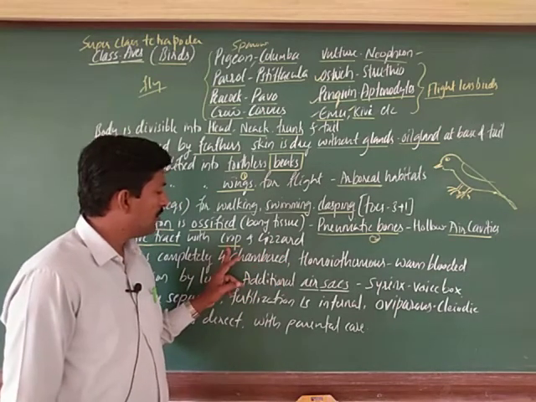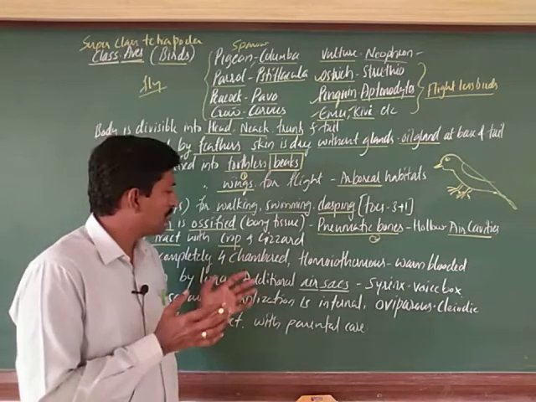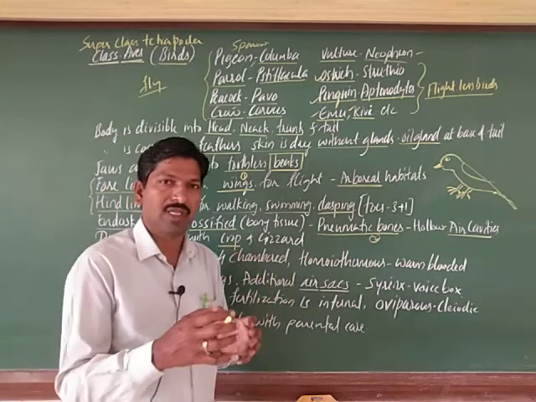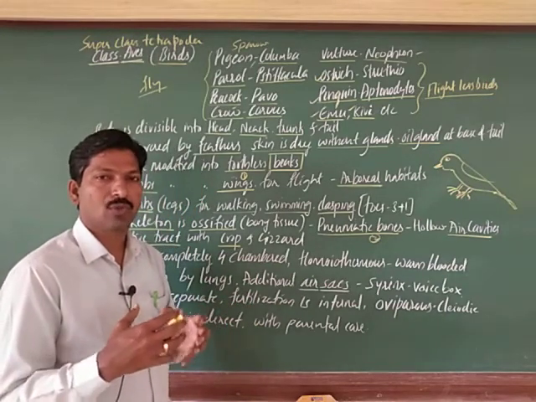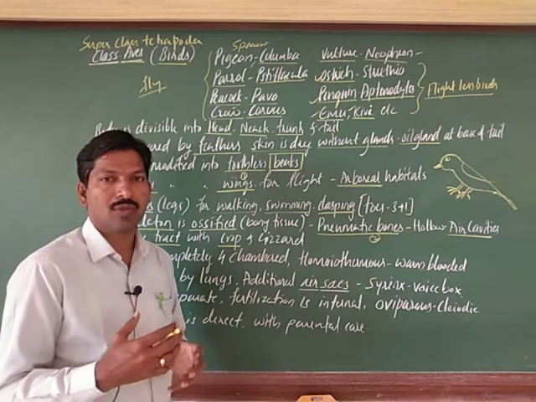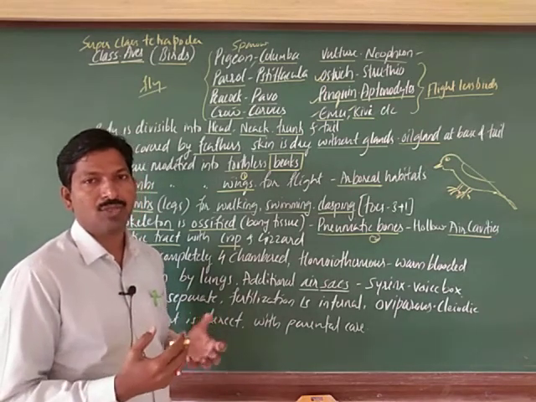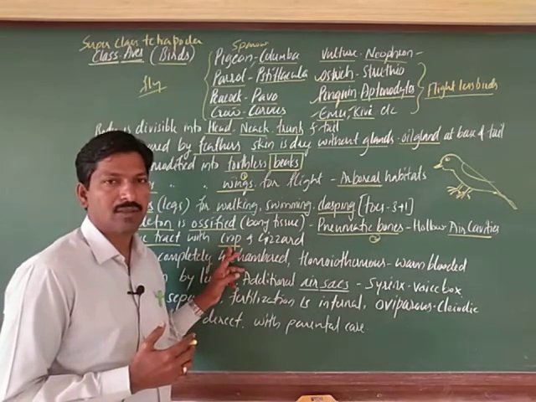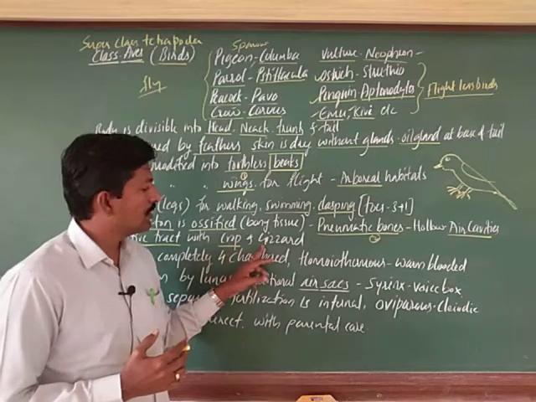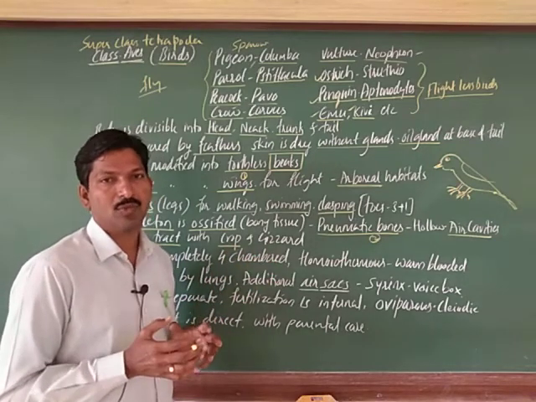At the end of the esophagus there is some enlarged part, that is the crop, which comes before the stomach. The esophagus temporarily stores the food which is consumed, that is stored in the crop. Next, the gizzard. The gizzard is the structure where food is actually crushed.